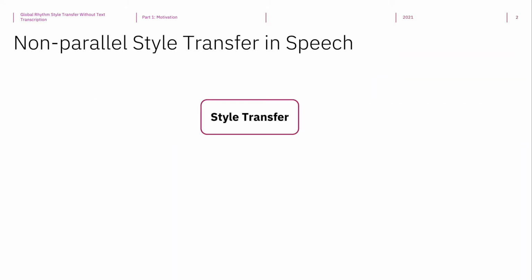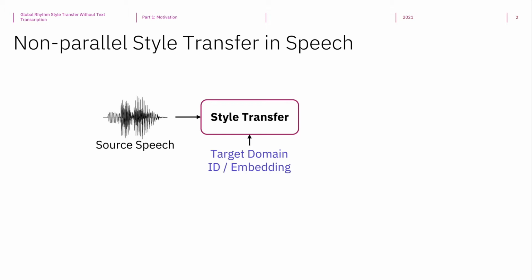To start with, let me first briefly explain what is style transfer in speech. Style transfer in speech refers to a set of tasks which, given a source speech and some target domain information, produces a converted speech that resembles the target domain in terms of style, but retains the content of the source speech. Depending on how the domain is defined, the speech style transfer problem can be broken into different subtasks.